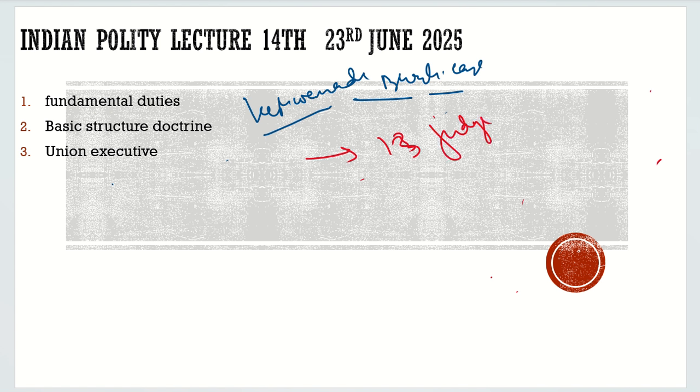A 13-judge bench sat on this case. What were the arguments made by Nani Palkiwala? He said there is something called implied restriction. What is this implied restriction? And he raised the question.